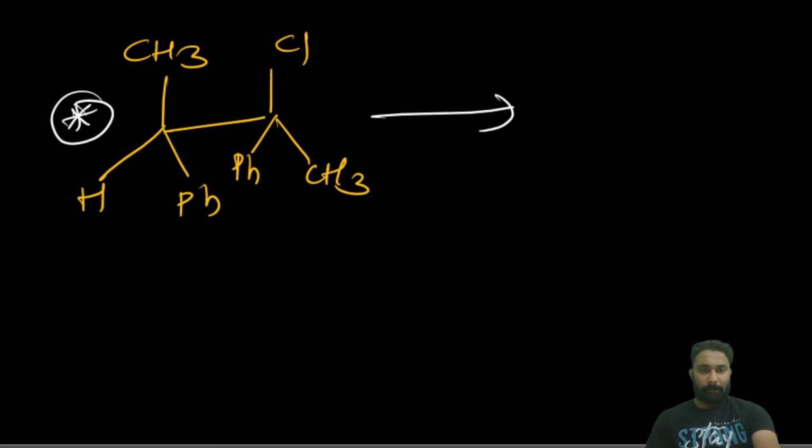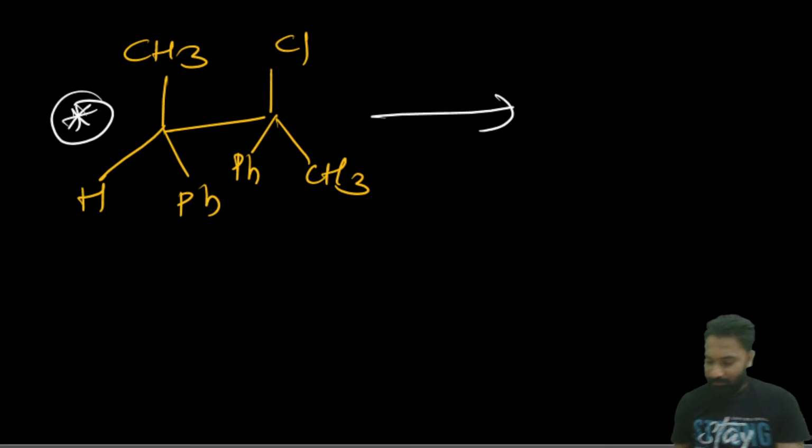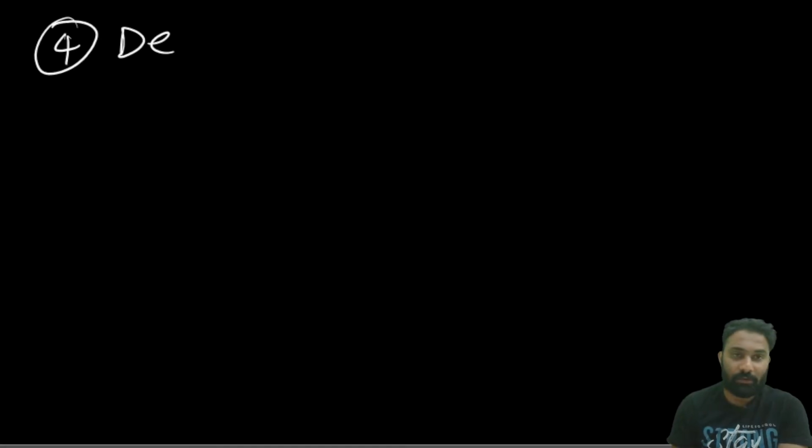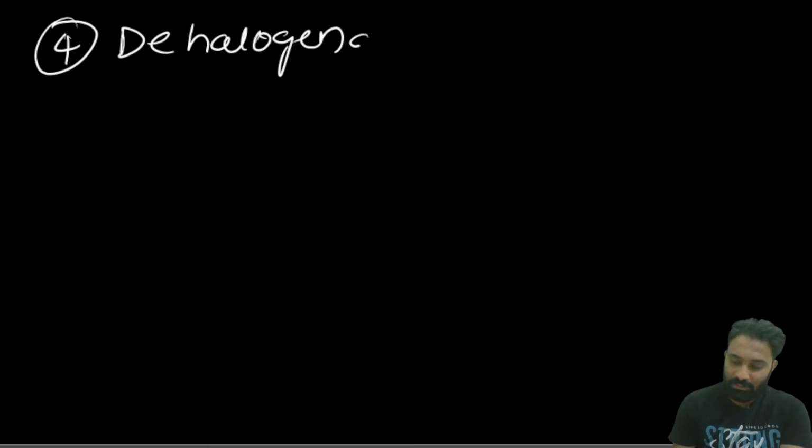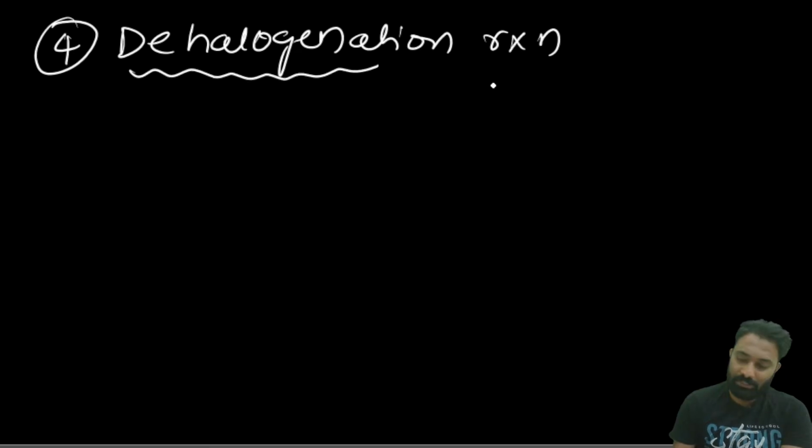Next one, dehalogenation reaction. The fourth type of preparation that we are going to see is the dehalogenation reaction.